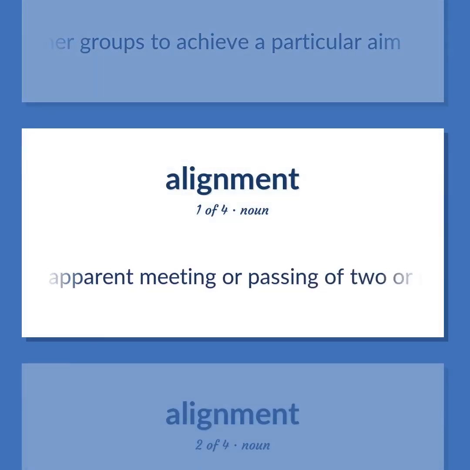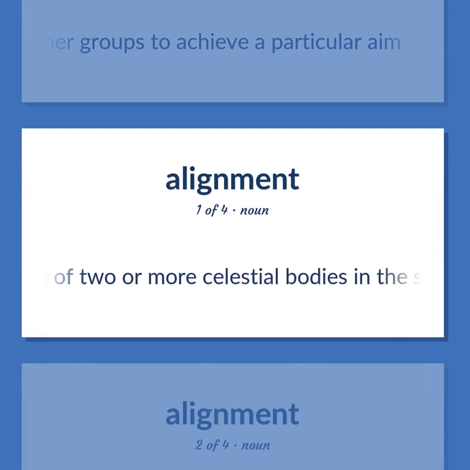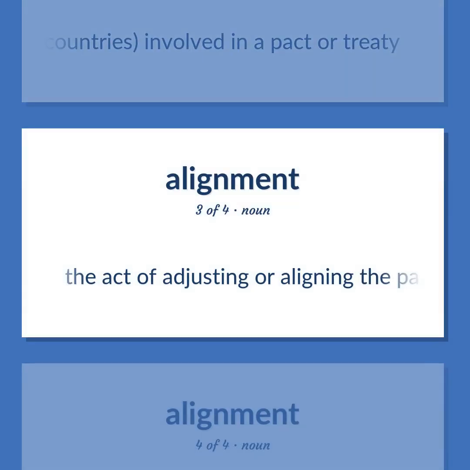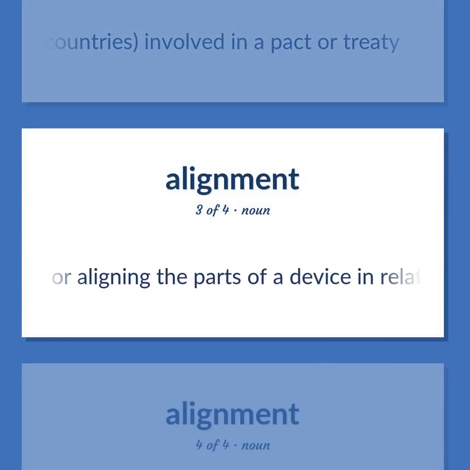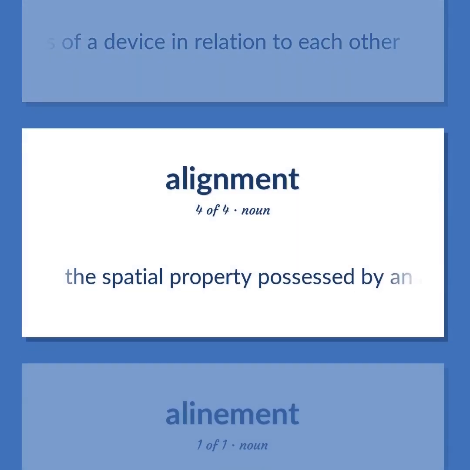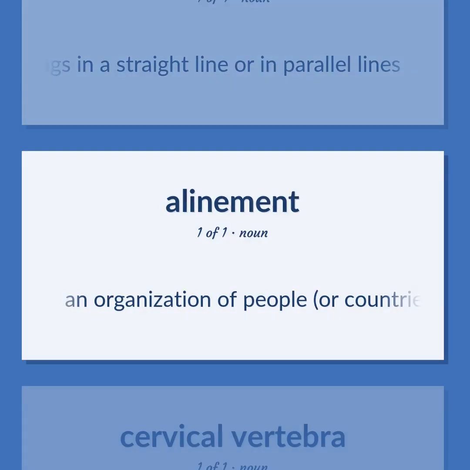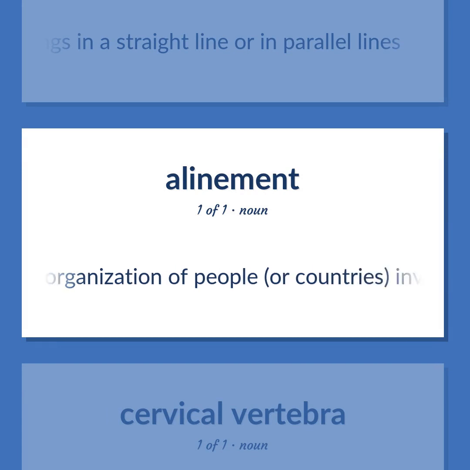Astronomy. Apparent meeting or passing of two or more celestial bodies in the same degree of the zodiac. An organization of people, or countries, involved in a pact or treaty. The act of adjusting or aligning the parts of a device in relation to each other. The spatial property possessed by an arrangement or position of things in a straight line or in parallel lines.